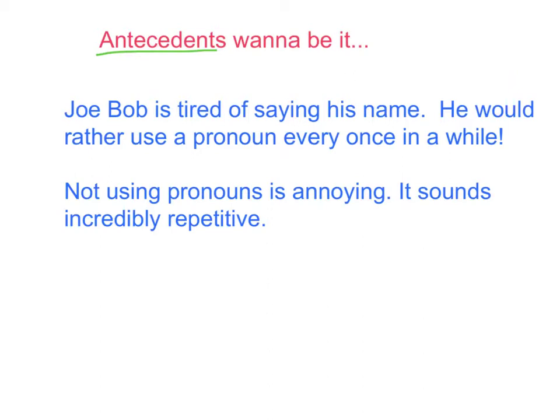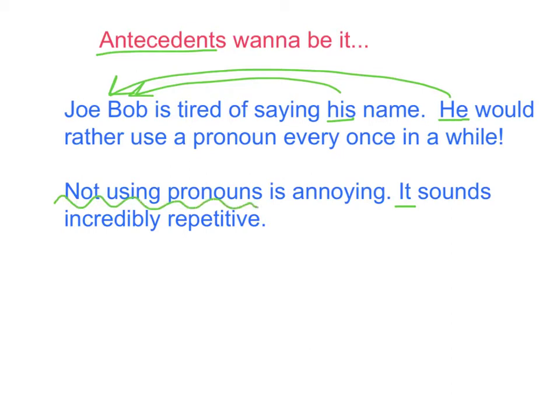So we've got some pronouns and antecedents going on in what I just read. In the first two sentences, we replace Joe Bob with the pronoun he. We also replace his name with the pronoun his. Instead of saying Joe Bob's name, we can just say his name. In the second two sentences, the pronoun it is replacing the entire group of words not using pronouns. So, an antecedent is the noun that the pronoun is replacing. The antecedents want to be the noun. They're replacing the noun. It's goofy, but maybe it will help you.